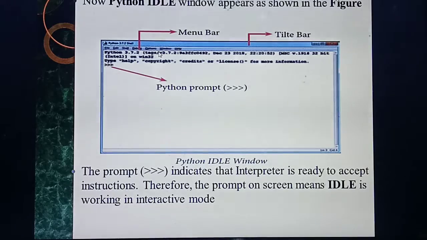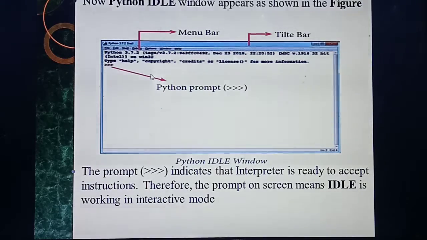Understood? So first the title bar will be there, then after the title bar, this gray color portion is there. Which one is this called? Menu bar. Inside that a lot of menus will be there. Okay, so this white color portion we are calling the work area. Here only you are going to type the program.